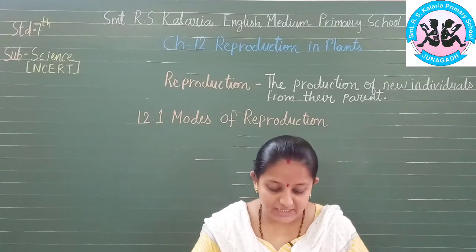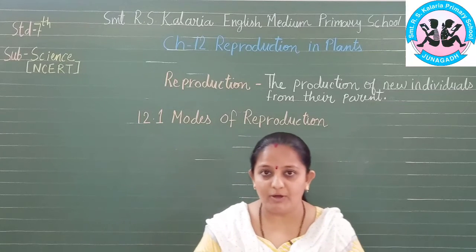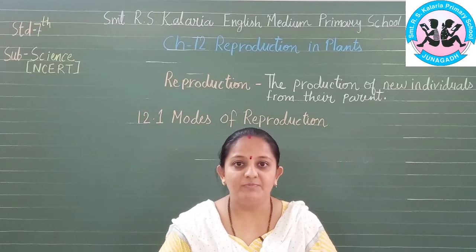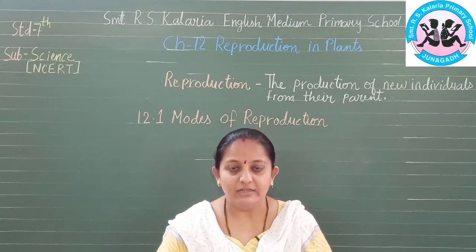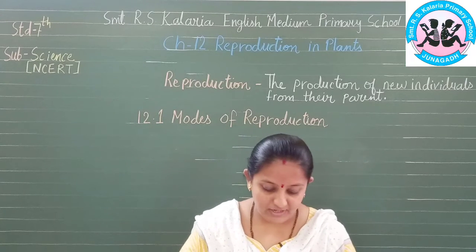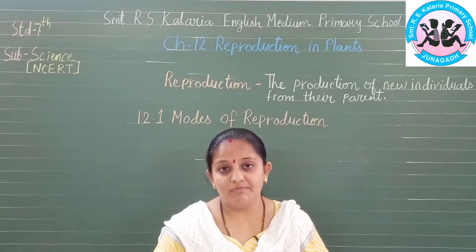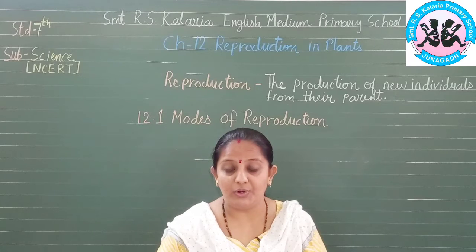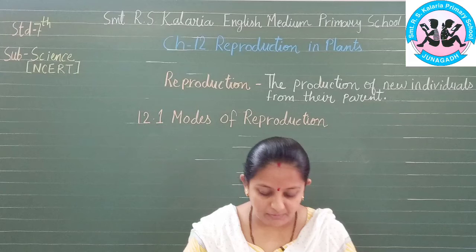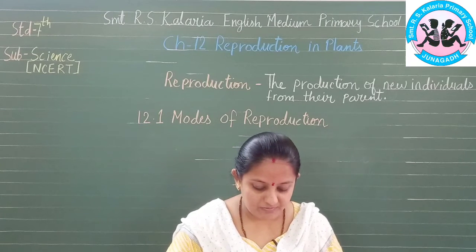Okay. In class 6 you have learnt about the different parts of a flowering plant, isn't it? For example, roots, stems, leaves. So most plants have roots, stem, leaves. These are called vegetative parts. Roots, stems, leaves are known as vegetative parts as it grows from that. So after a certain period of growth, most plants bear flowers, isn't it?